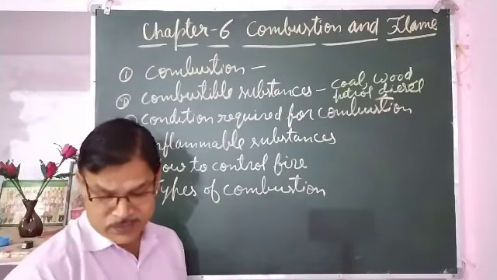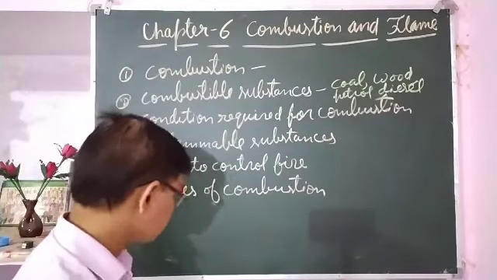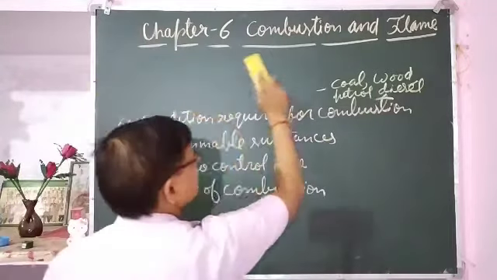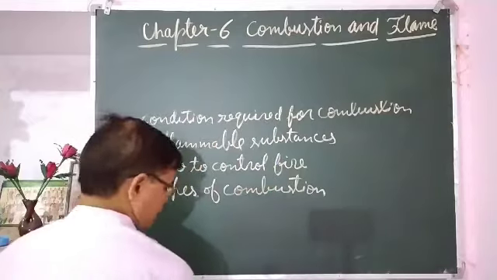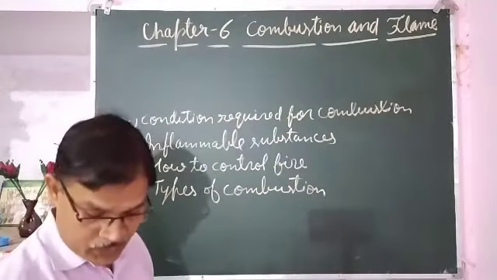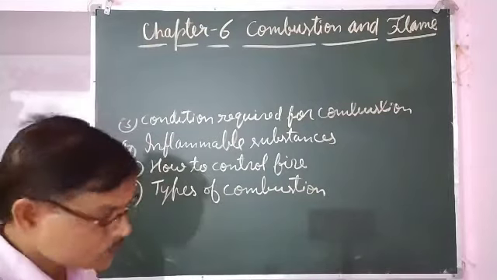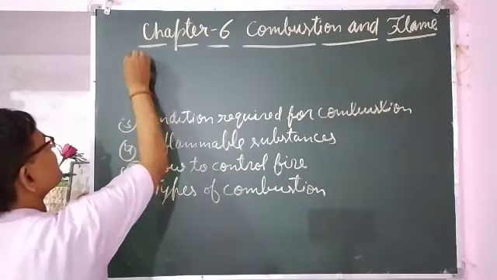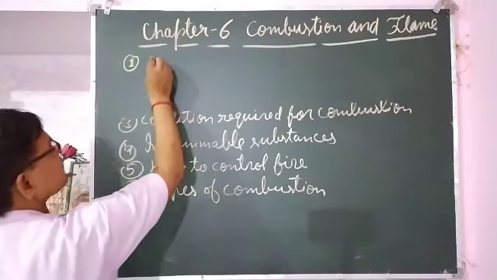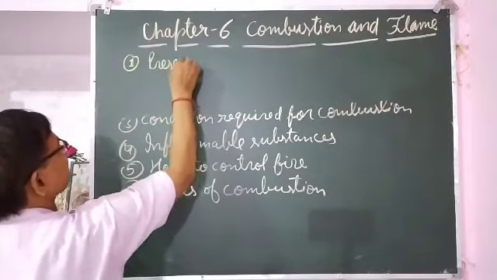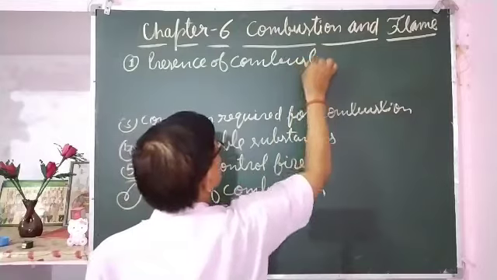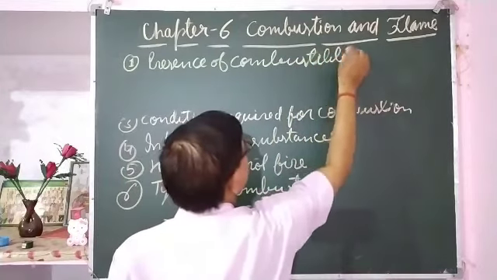For combustion, what conditions are required? For burning or combustion, the first condition is the presence of a combustible substance.